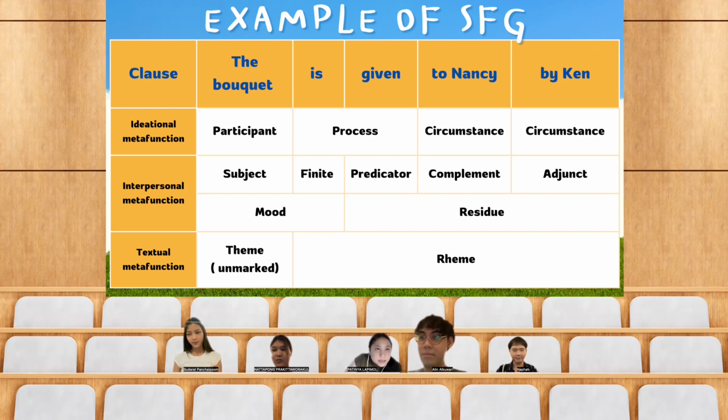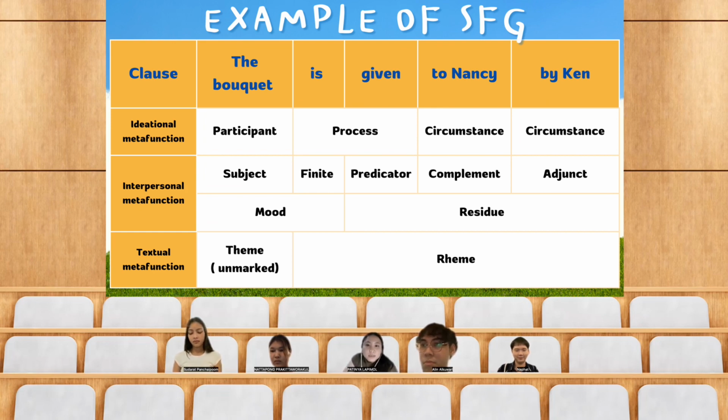And next, interpersonal. The subject is the bouquet, and the verb here is divided into 2 types: the finite verb, and the main verb, which is the predicator, the verb given. And the complement, as the verb needs a direct object. So to Nancy is the direct object of given, which is the complement of the sentence. And next is the adjunct, by Ken. Next, mood and residue.